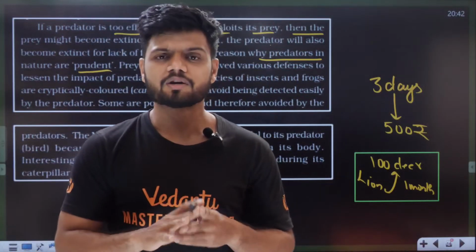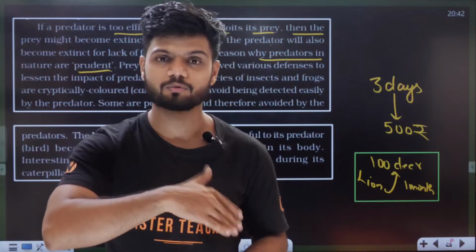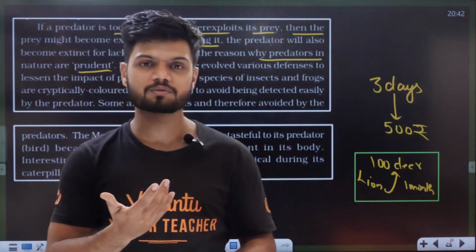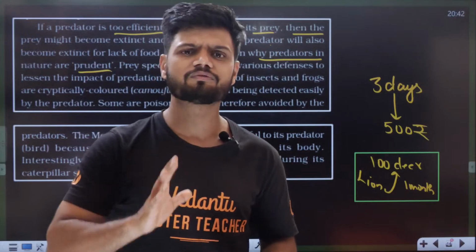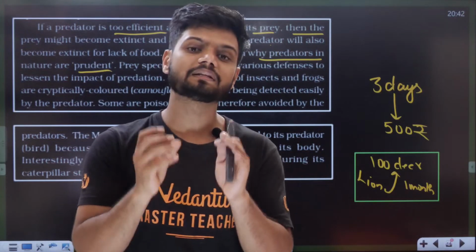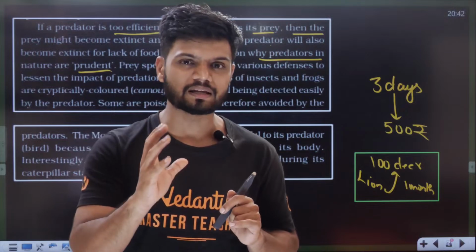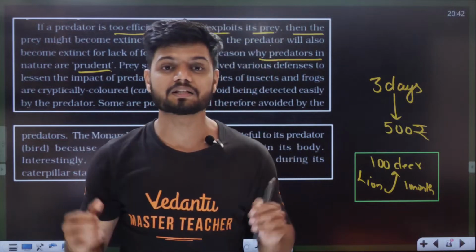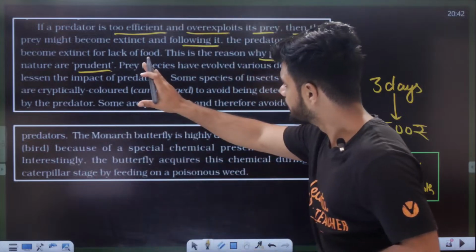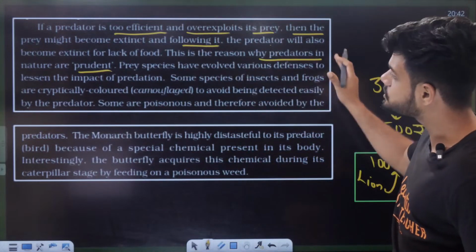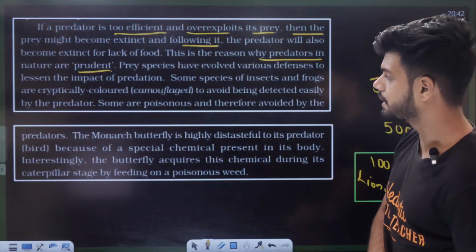ಆ ಪ್ಲಾಂಟ್ ಆರ್ ಆನಿಮಲ್ ಇನ್ ನೇಚರ್ ವಿಲ್ ಆಲ್ವೇಸ್ ಫೈಟ್. ನೀವೇ ಯೋಚನೆ ಮಾಡಿ, for example someone is coming, hitting you, what do you do? ಡಾಜ್ ಮಾಡ್ತೀರಾ ಇಲ್ಲ ವಾಪಸ್ ಹೊಡಿತೀರಾ? ನೀವು ಕೂಡ you will fight back, no, to some extent you will fight back. Same thing is happening in nature also. In nature every single organism has a defense mechanism. ಅರ್ಥ ಮಾಡ್ಕೊಳ್ಳಿ ಇಲ್ಲಿ. Prey species have evolved various defenses to lessen the impact of predation.